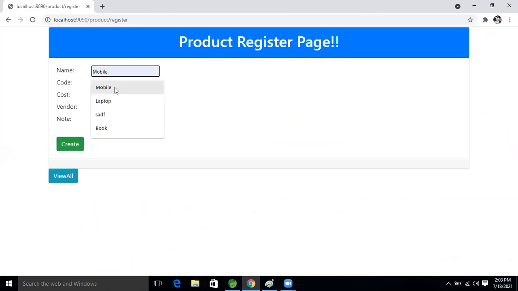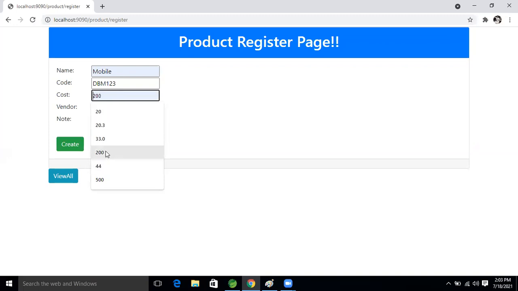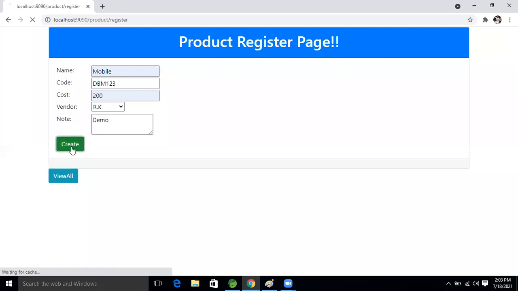Based on this, enter the mobile, then the code, for example dbm123, and the cost, say 200, and the vendor, RK, then click on that.